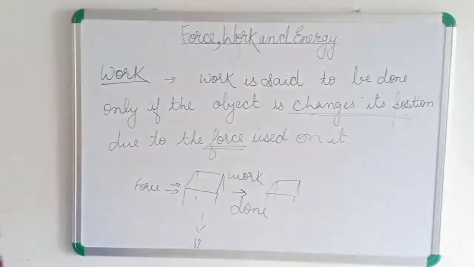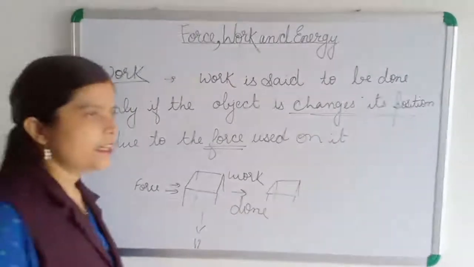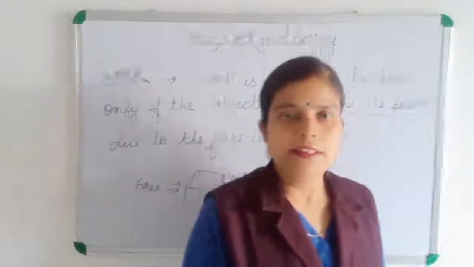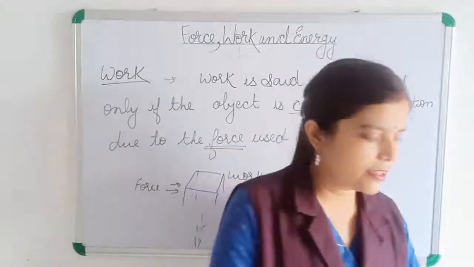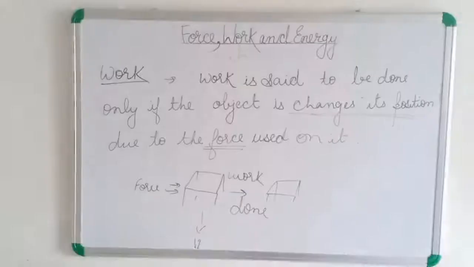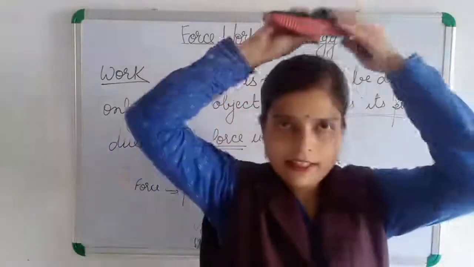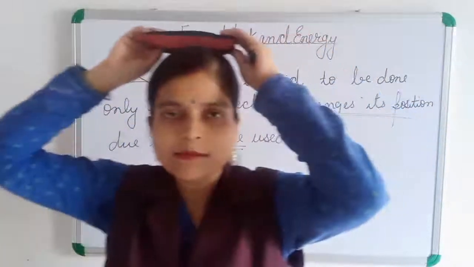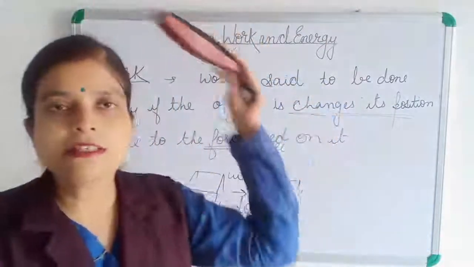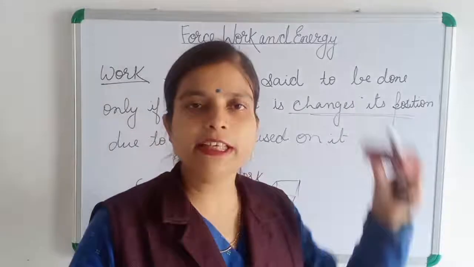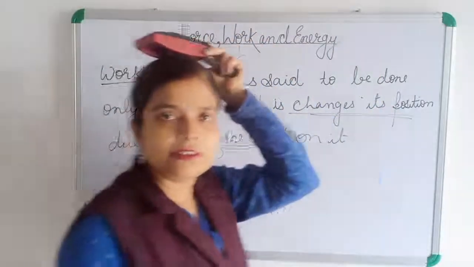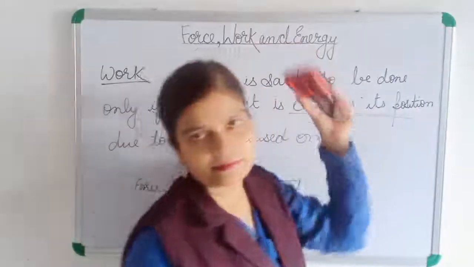For example, if you have seen that coolie in the railway station, they are carrying the goods like this, on the head, and then they are moving. If they are moving, they are applying the force in a forward direction. He is going like this now.